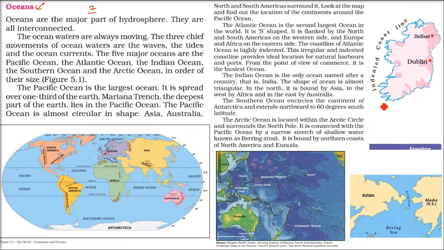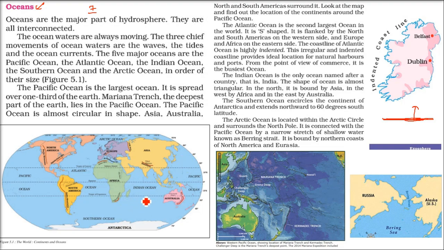We just name them because we want to name them. But all these waters, God has made them connected. So the waters are connected and they have the same level. That is called the mean sea level, and from here only we find out the height. So this is how all the water which is connected will always be at the same level. Right? There are different movements which are happening in these oceans.